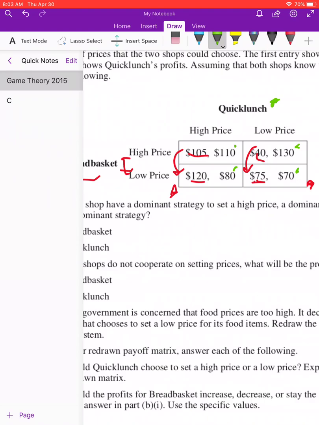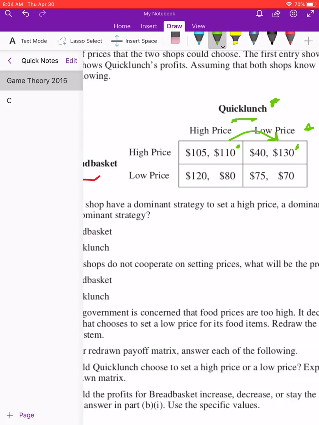So now we're going to do this all over again, and we're going to take a look at Quick Lunch. Quick Lunch is now comparing high to low side to side like this. So if Quick Lunch goes low and Breadbasket goes high, Quick Lunch will be earning 130. Would they wish to change their mind from 130 down to 110? The answer is no. 130 is more, so they'll stay where they're at.